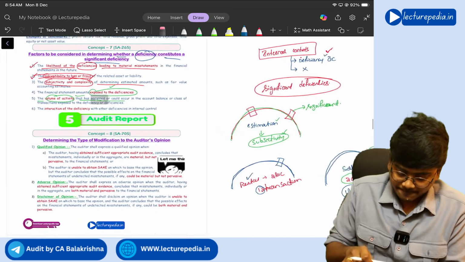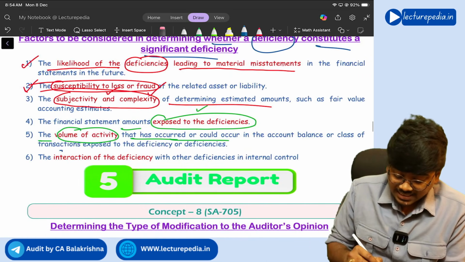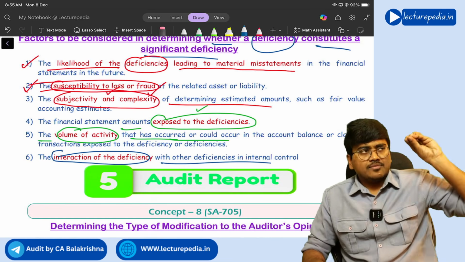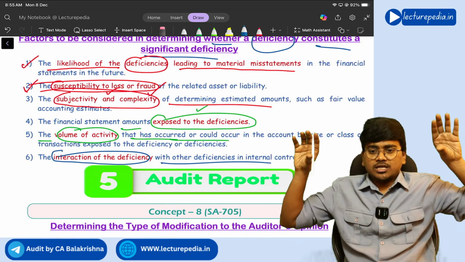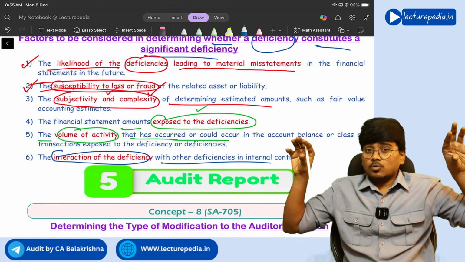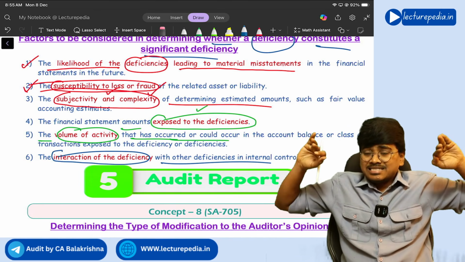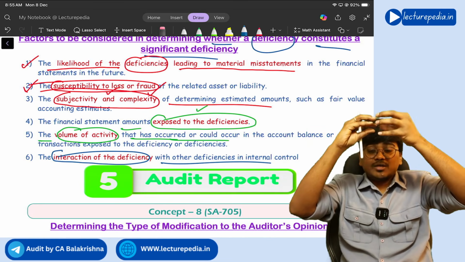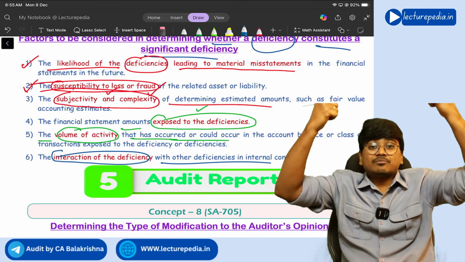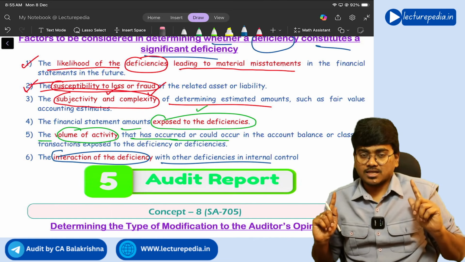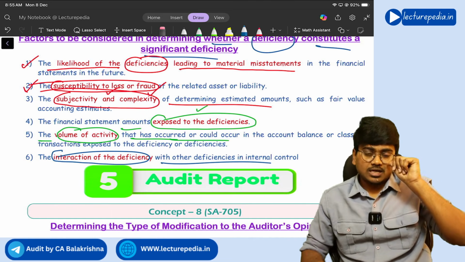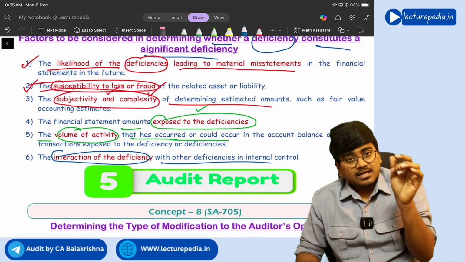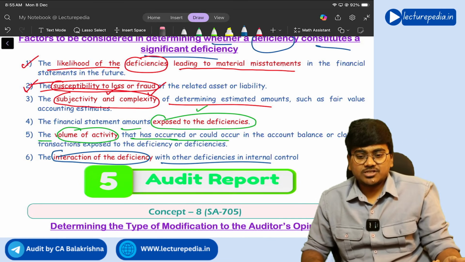Yes. Next, interaction of deficiency with other deficiency. There is a possibility that there is a deficiency of control in two areas. Now individually they are insignificant only, but if both of them combine, that might become a significant deficiency, understanding. That also you need to consider, whether two or more deficiencies combining are becoming a significant deficiency.